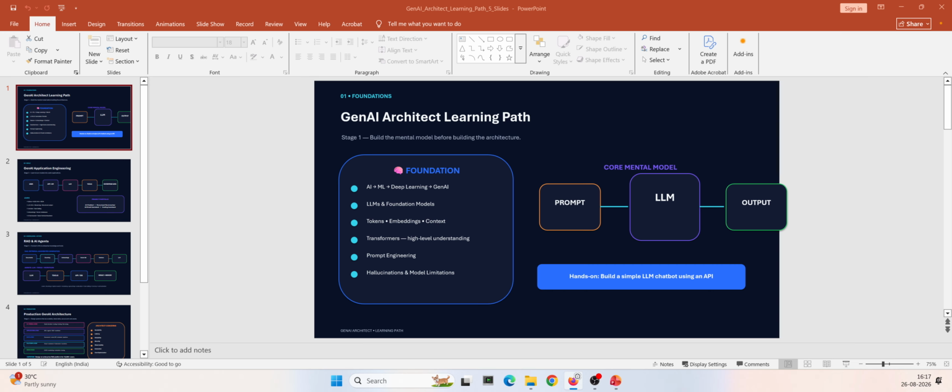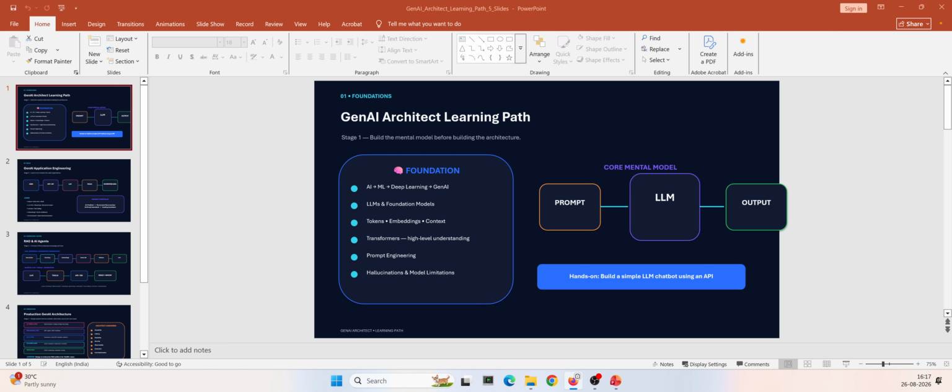Then we should understand tokens, embeddings, and context, right? In simple terms, tokens are the text, the prompt we give. Each word is called a token. It is as simple as that. And an embedding is a numerical representation of the data. The data that we have will be represented as vectors, that is, indirectly numbers, and they will be saved in a database called a vector database. And we should also understand what a context window is, right? That is another thing we should understand.